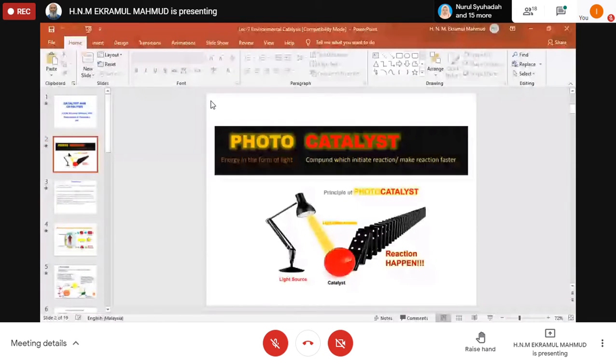In short, photocatalysis is the acceleration of a photochemical reaction in presence of a catalyst. In catalysis, light is absorbed by an absorbing substance.